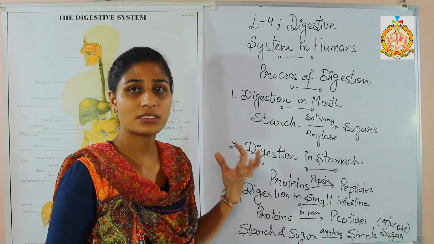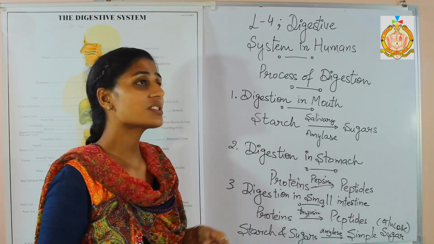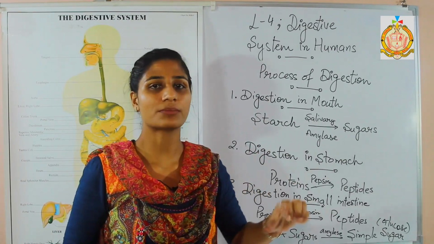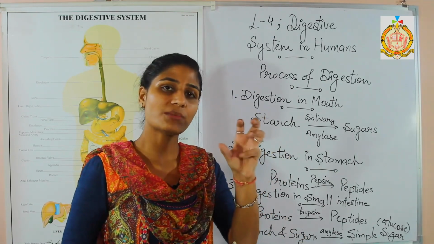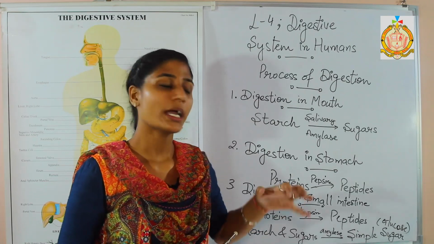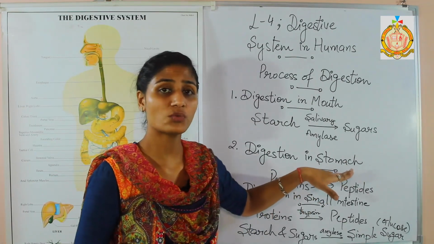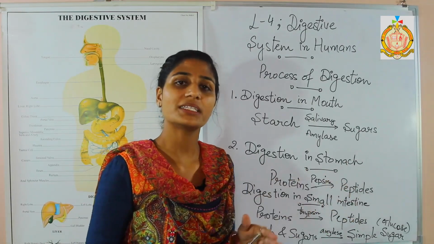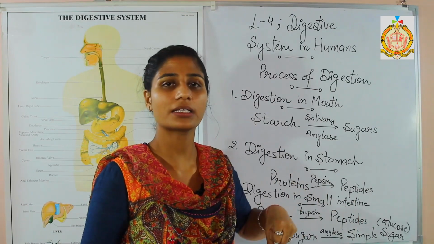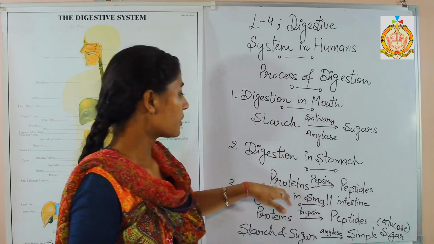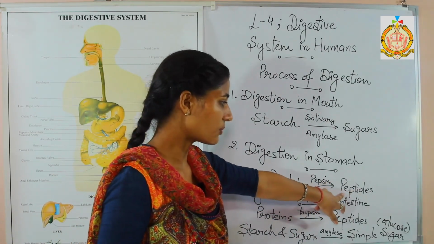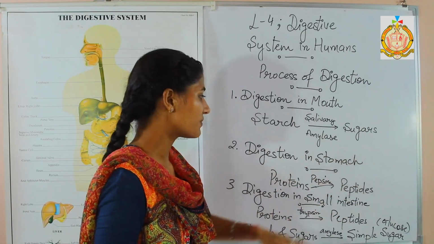Now which kind of digestion takes place in the stomach? The stomach is responsible for converting that bolus, that softened part of the food, into chyme. Chyme is a soluble, pulpy content of the food. The food is converted into chyme with the help of several kinds of enzymes. When the enzymes mix with the food, they turn it into chyme. In the stomach, protein is converted into peptides with the help of pepsin. That is the main function of the stomach.